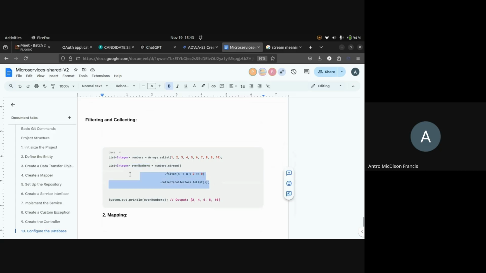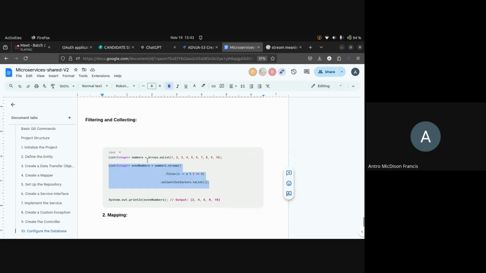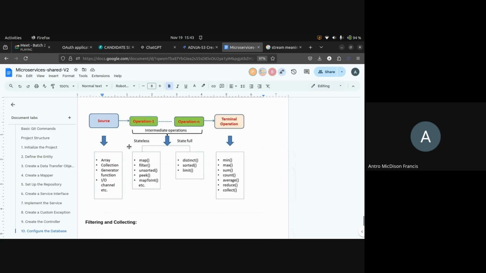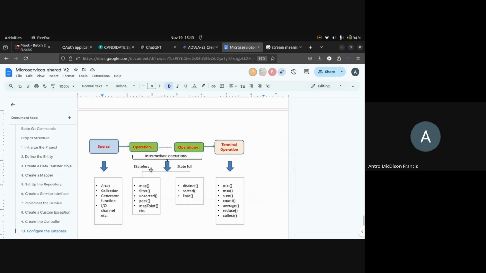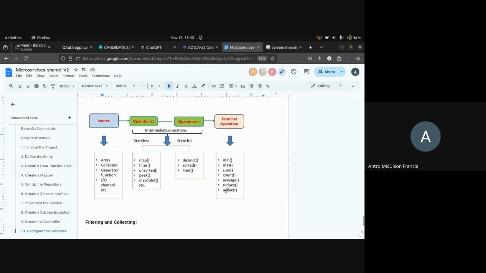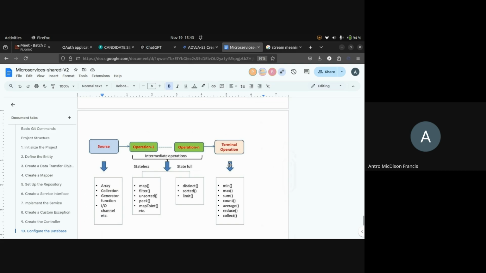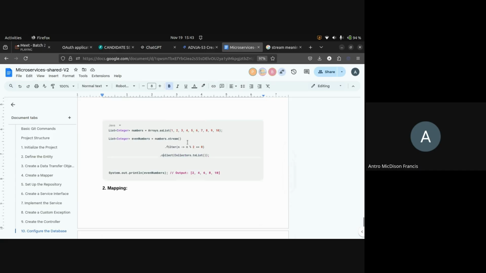Got it? Can you relate this with these operations? This stream has a source of numbers, which is a list. The list is the source, and the operation we are doing is a filter operation, which is mentioned as filter here, and we are collecting. Collect is here, a terminal operation. Okay? Understand? Yes or no, please? Yeah.